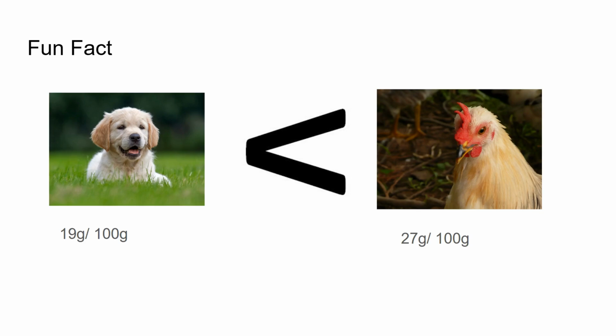But first, a fun fact. Did you know a dog has around 19 grams of protein per 100 grams? That's why we eat chicken.